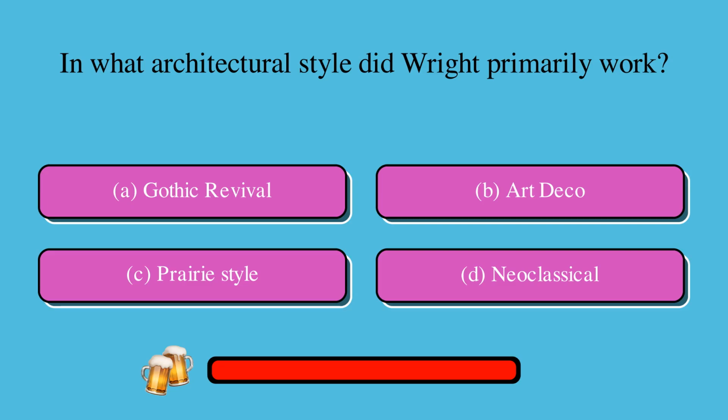In what architectural style did Wright primarily work? Is it A. Gothic, B. Art Deco, C. Prairie style, or D. neoclassical? The correct answer is C. Prairie style.